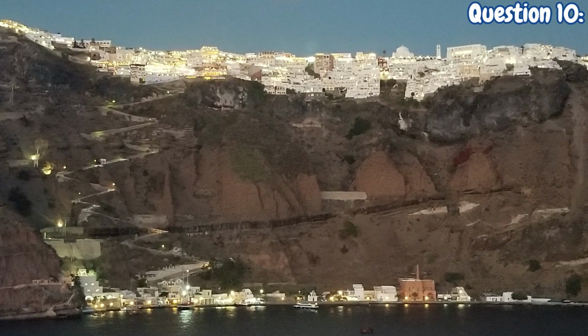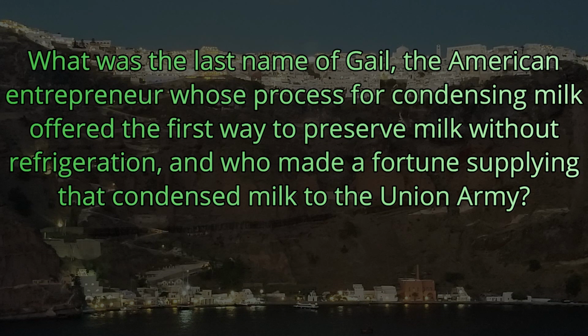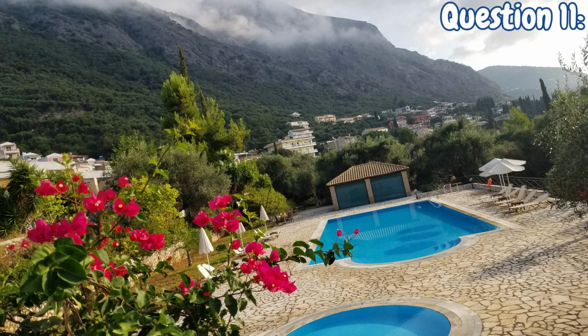Question number 10. What was the last name of Gale, the American entrepreneur whose process for condensing milk offered the first way to preserve milk without refrigeration, and who made a fortune supplying that condensed milk to the Union Army? If you're familiar with modern milk companies, this is still one of them. I know you can buy it at QuikTrip. The answer is Borden. Her name was Gail Borden from the Borden Milk Company.